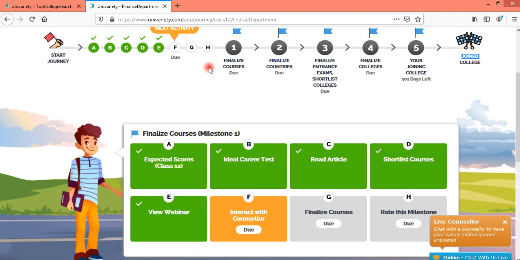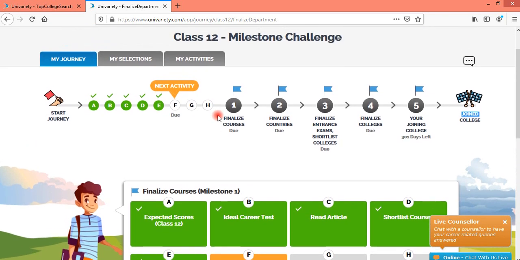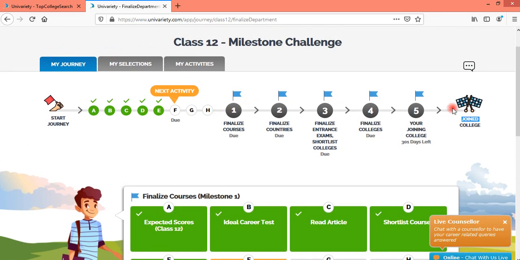So what happens is, you might be knowing that the career journey of the student, from the starting of the journey to joining the colleges, we have broken down this entire journey into various milestones, and for every class there is a separate set of milestones to be accomplished.